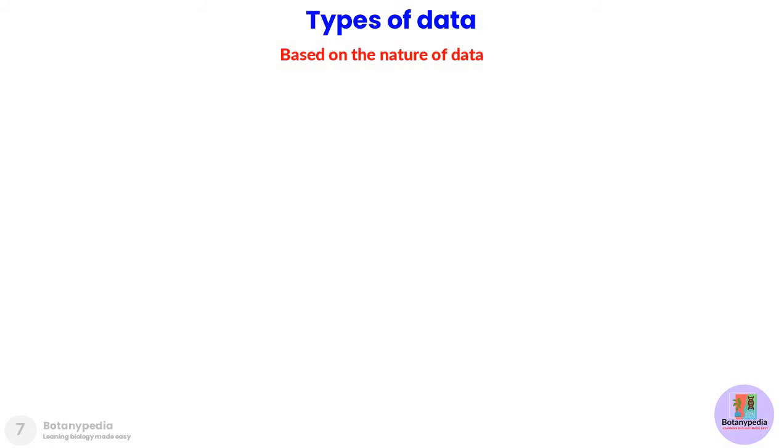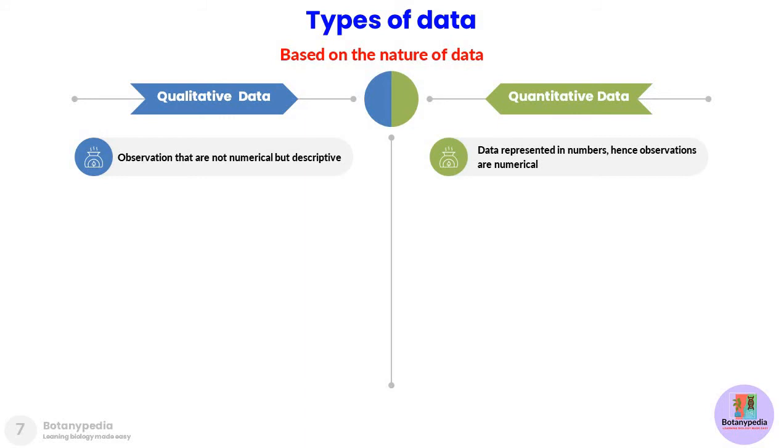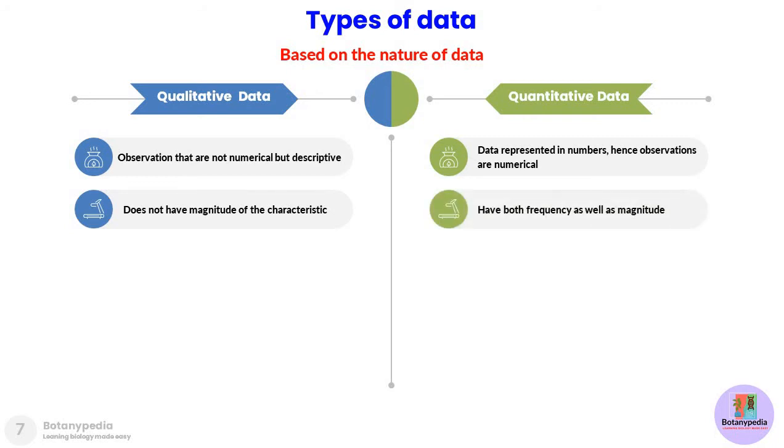Now, based upon the nature of data, there are two types, qualitative data and quantitative data. Observations that are not numerical but descriptive fall under the category of qualitative data. Quantitative data are represented in numbers, and hence observations here are numerical. Qualitative data does not have magnitude of the characteristic. On the other hand, quantitative data have both frequency as well as magnitude.